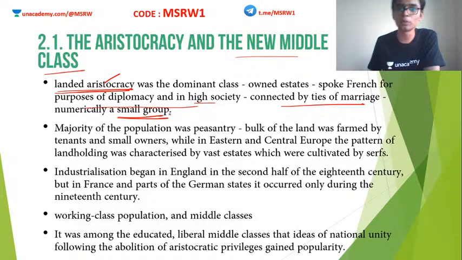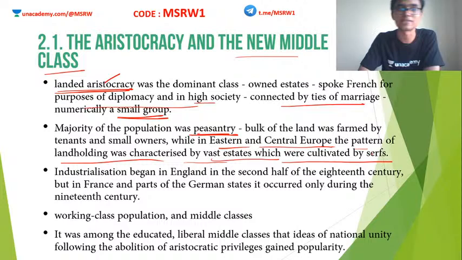The majority of the population were the peasantry. They did not have land of their own. They actually worked for other landed class people as tenants. Even if they had a piece of land of their own, it was very small, not like the aristocratic mansions. So in Eastern and Central Europe, the pattern of landholding was characterized by vast estates which were cultivated by serfs. I told you about serfdom in the previous slide. So these small peasants or tenants worked for these landlords, and this system was known as serfdom. I explained this earlier.